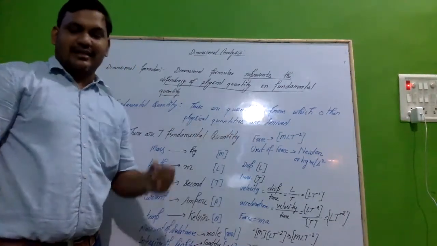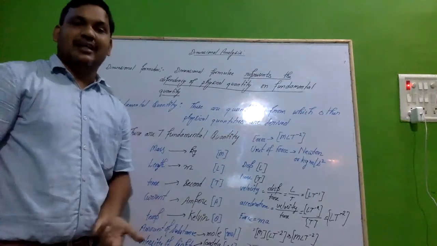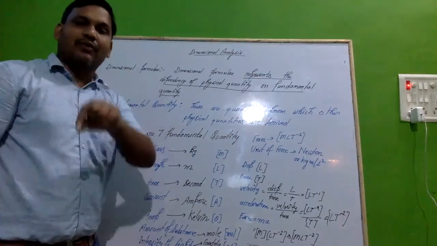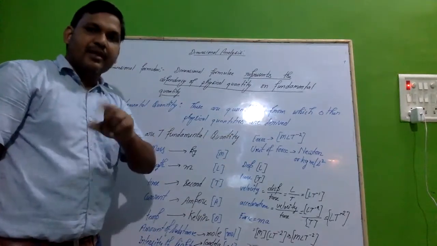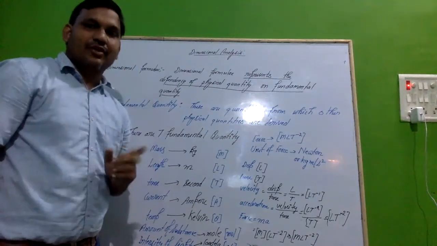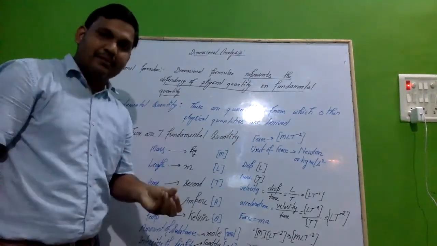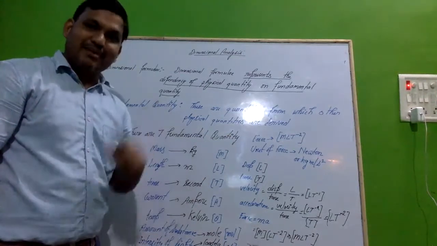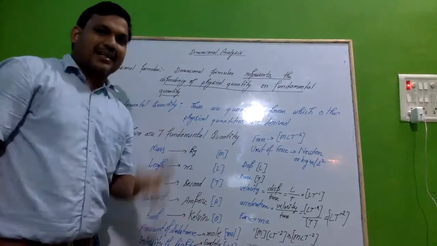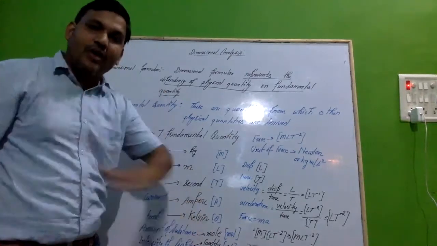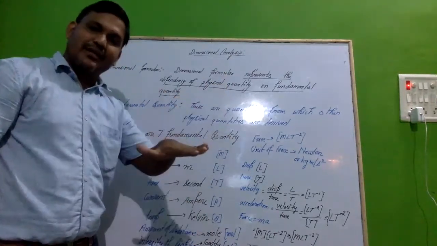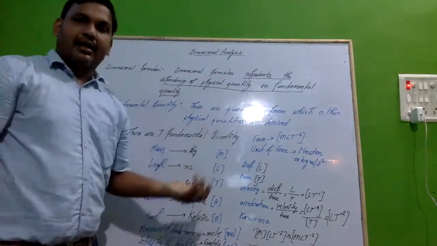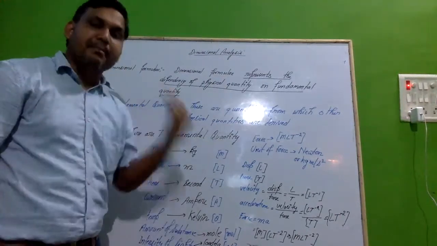If we are talking about non-physical quantities, those are quantities which can't be measured, just like your emotions. If you are laughing, that cannot be measured. If you are crying, that can't be measured. And if you are sad, that can't be measured. So that will be your non-physical quantity. So physical quantities can be measured and non-physical quantities can't be measured.